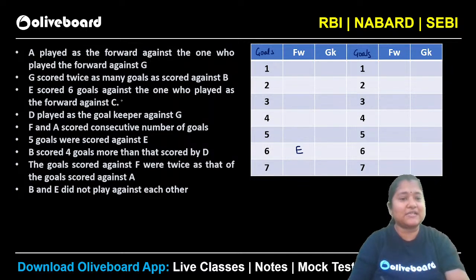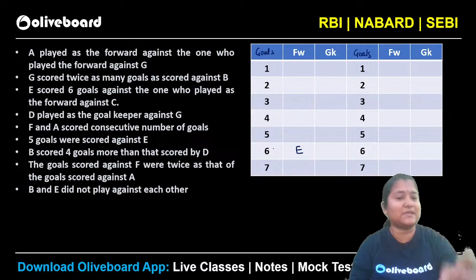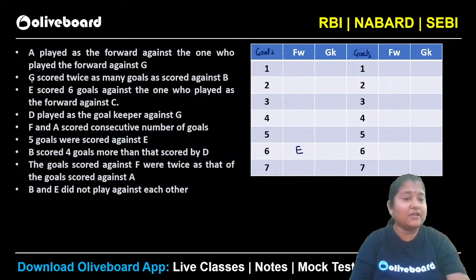So E scored 6 goals against the one who played as the forward against C. So E has to be goalkeeper. E scored 6 goals against somebody who has been the forward against C. So अभी हमें नहीं पता that who is the forward against C. We will check that later. But now we know that G scored twice as many goals as scored against B. This is now we can place, right? So we have this information, that G has to score twice as many as against B.